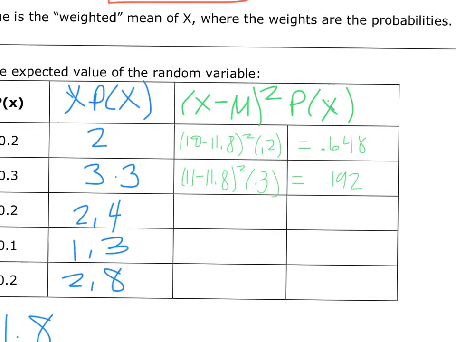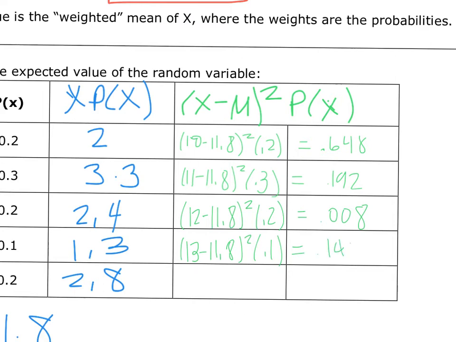All right, then we've got 12 minus 11.8, squaring that, multiplied by the probability of 0.2, you get 0.008, and then 13 minus 11.8, square that, multiply by the probability of 0.1, and that gives us 0.144. And then finally 14 minus the mean of 11.8, square that, multiply by the probability of 0.2, and that's a 0.968.